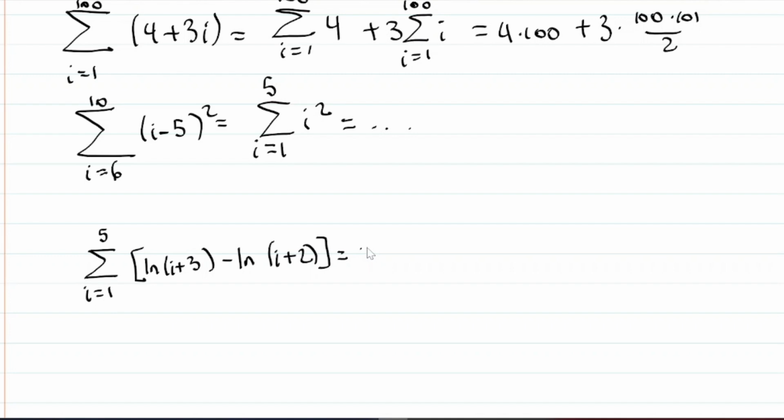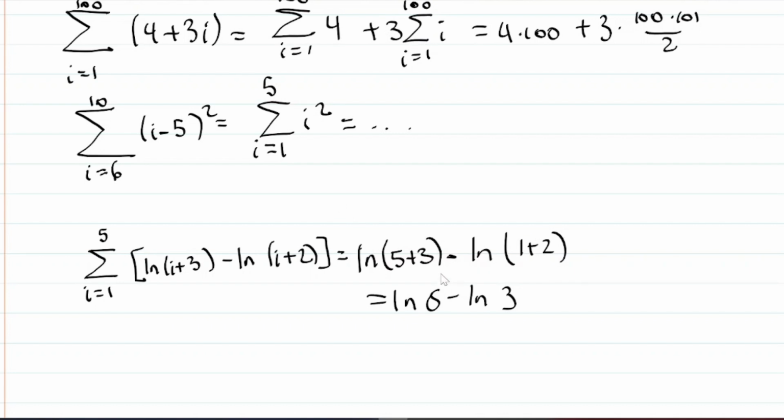So we're going to take the larger term, plug in our value of n, minus, plug in the lower limit, and this is the natural log of 8 minus the natural log of 3. It should be relatively easy to solve, right? Hopefully this is an easy way to remember telescoping. And by the way, you don't have to simplify this. I mean, I just left it.